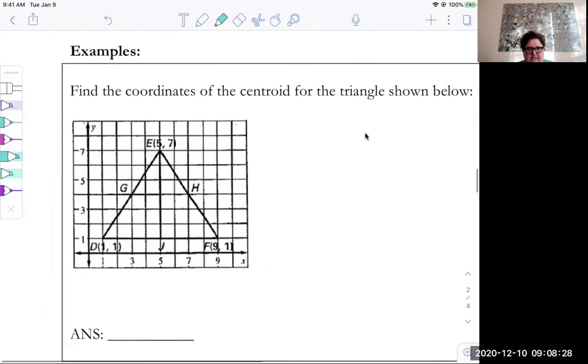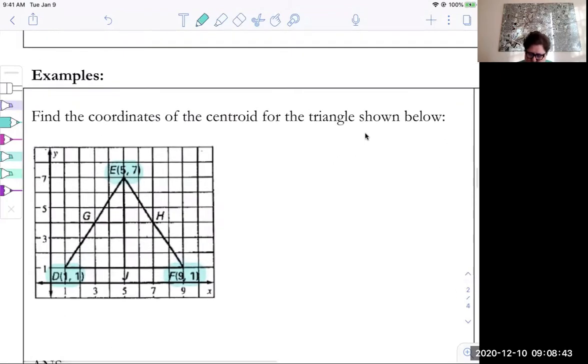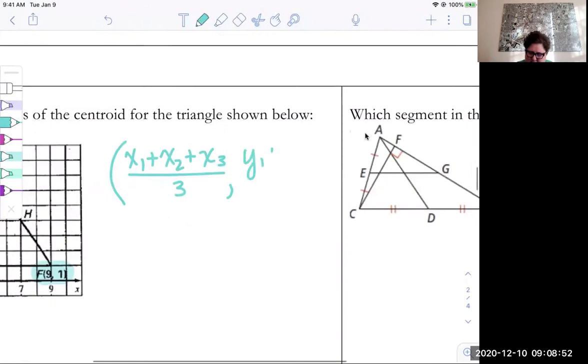Okay, so this says find the coordinates of the centroid for the triangle shown below. So I'm going to start by using the formula and looking at these ordered pairs here for my vertices. So the formula that we just talked about is add the x's and divide by 3, add the y's and divide by 3.